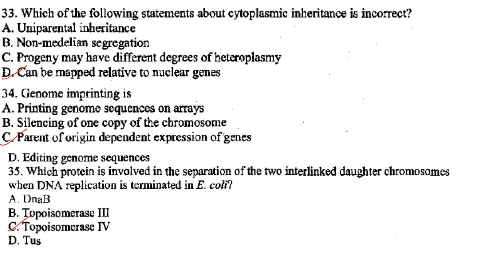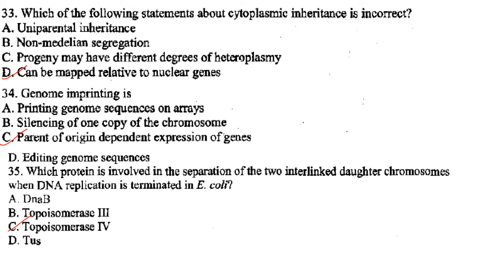So that is how heteroplasmy arises. And organelle genes in heteroplasmic cells can segregate because they each have several copies of their genome. This may result in daughter cell with differential proportion of organellar genotype. So progeny with different degrees of heteroplasmy, that is also correct.